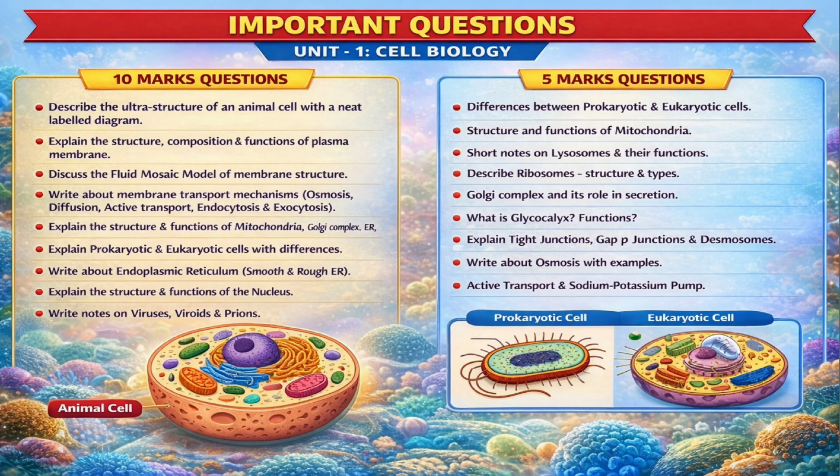Tight junctions seal cells. Gap junctions communicate. Desmosomes provide strength. 9th question, osmosis. Water moves from low solute concentration to high solute concentration through a semipermeable membrane. 10th question, active transport and the sodium-potassium pump. Active transport requires ATP. The pump moves sodium out and potassium into the cell.